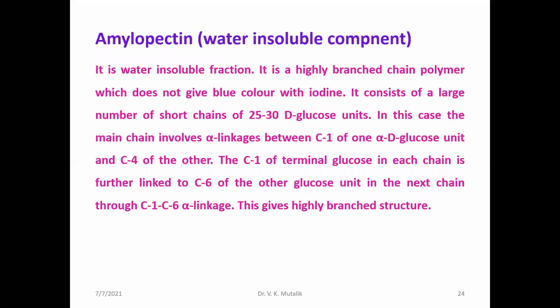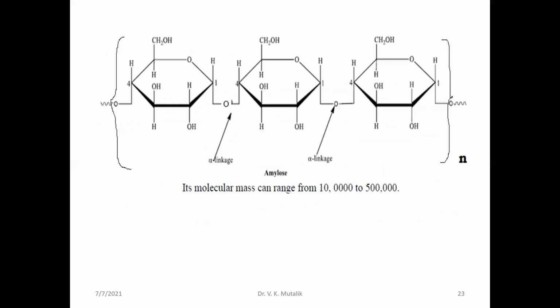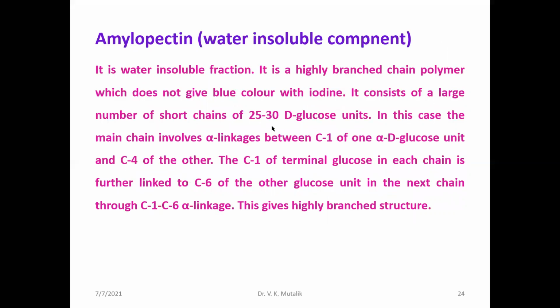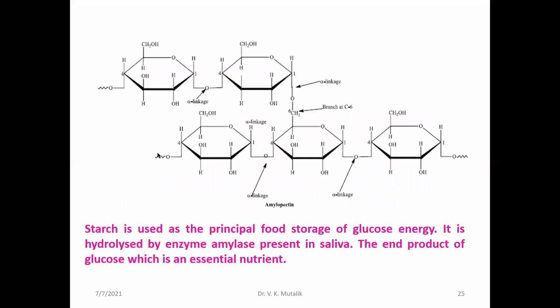The amylopectin is the water insoluble component. The structure is the same as amylose, but the only difference is that after every 25 to 30 units, branching takes place with C1 of one D-glucose unit to C4, and however, branching is possible at the C1 terminal of glucose in each chain, which is further linked by C6. That is, a C1 C6 linkage is going to be developed. Therefore it is highly branched.